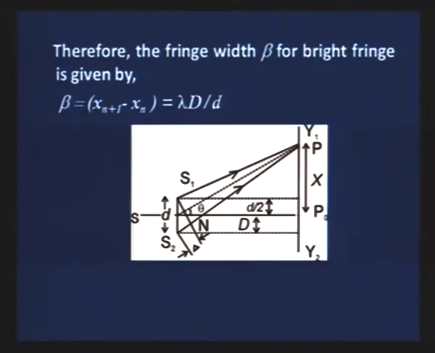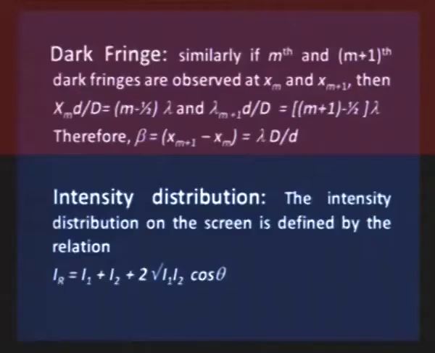And something more you must know about these fringes, dark fringes. The nth and (n plus 1)th dark fringes are observed at positions xn and xn plus 1. Then we can calculate the fringe width of dark fringes also. So, the fringe width of dark fringe is again lambda D upon d. It means dark and bright fringes alternately take place on the screen.